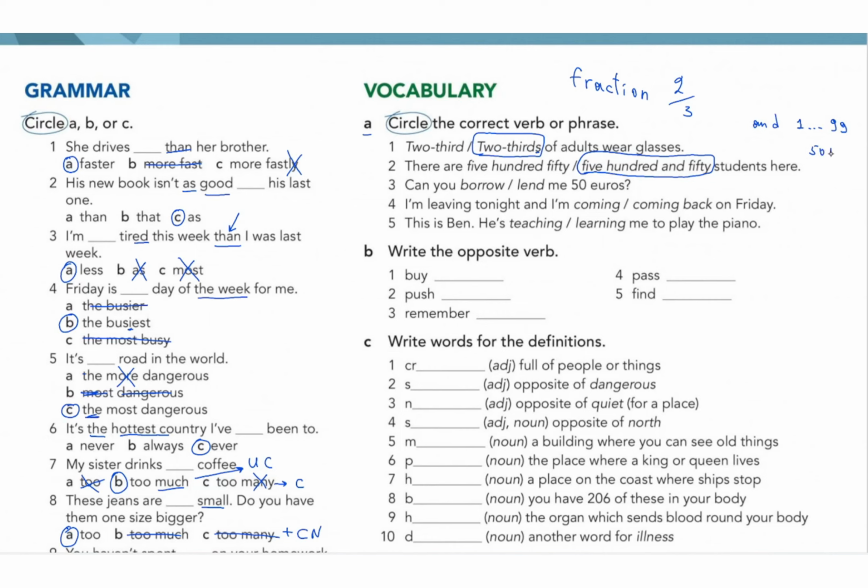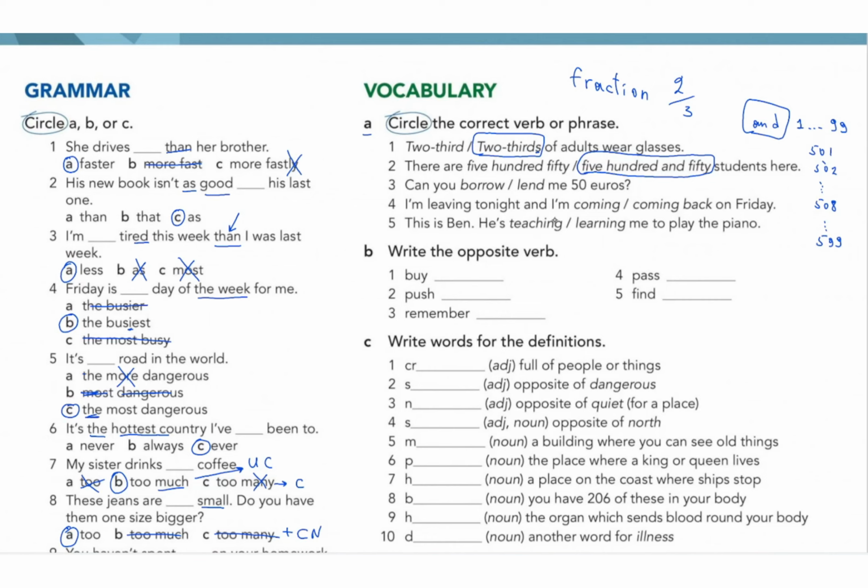For example, 501, 502, and then it goes like 500 and 508, or maybe 599. Okay, guys, so we must make sure to put and before 1 till 99 when we do big numbers.